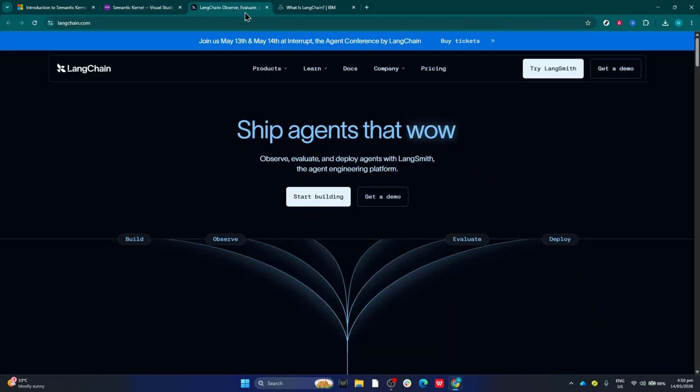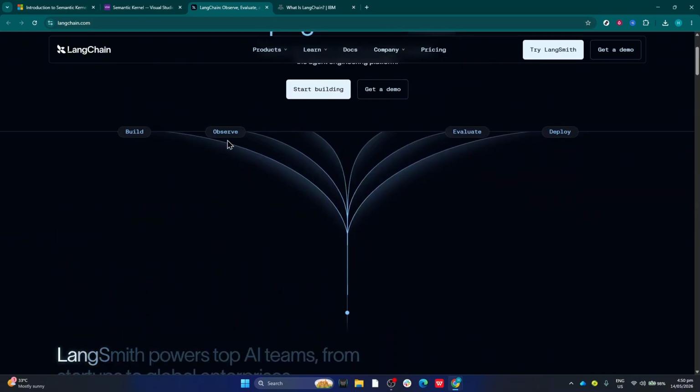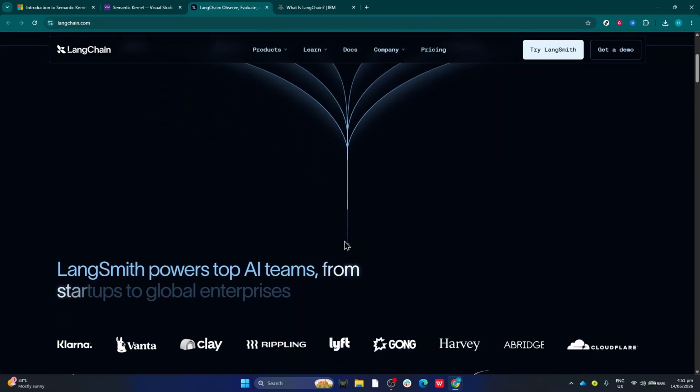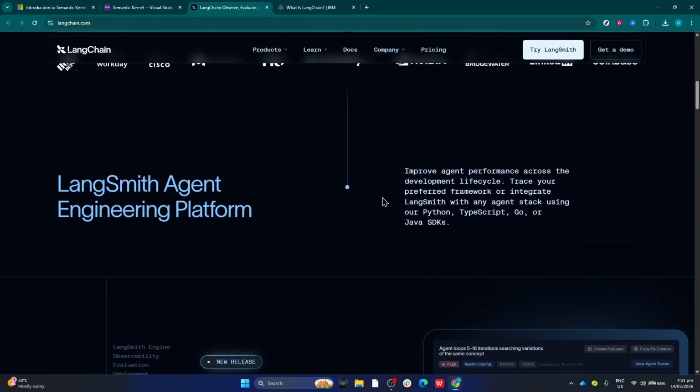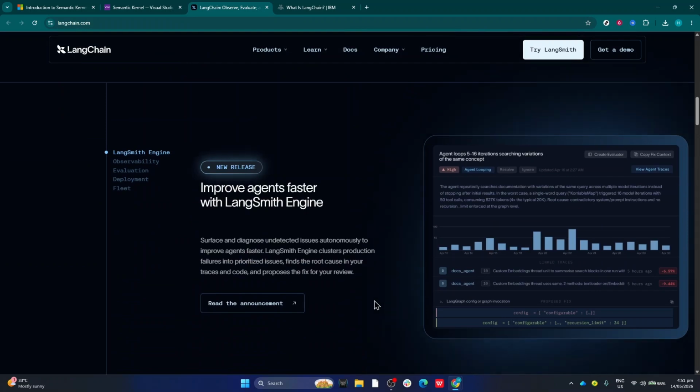Now, in terms of actual development experience, this depends heavily on your stack. If your team is Python first, LangChain is honestly hard to ignore. The tutorials, community support, GitHub projects, YouTube content, and integrations are everywhere. Rapid prototyping is where LangChain really shines. You can build surprisingly advanced AI workflows very quickly. But there's also a downside to that speed. A lot of developers complain that LangChain evolves too fast. APIs change, integrations break, and documentation sometimes struggles to keep up.